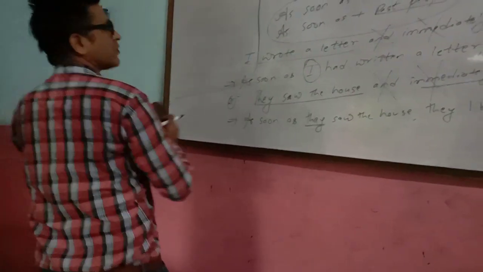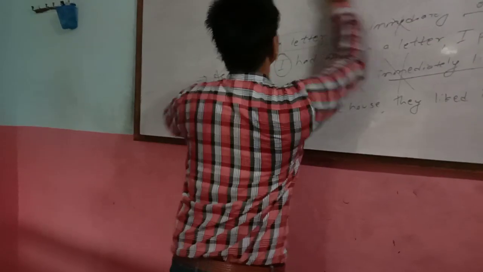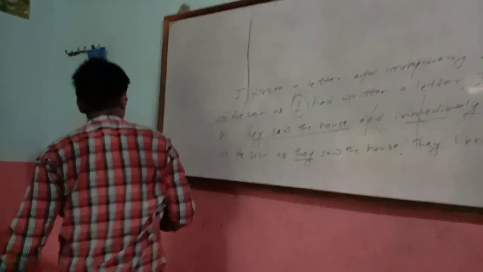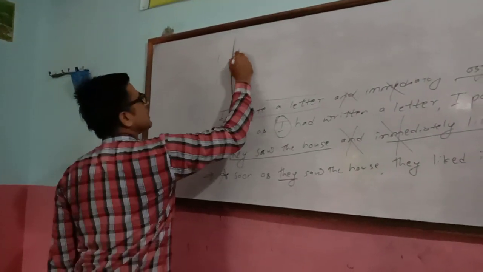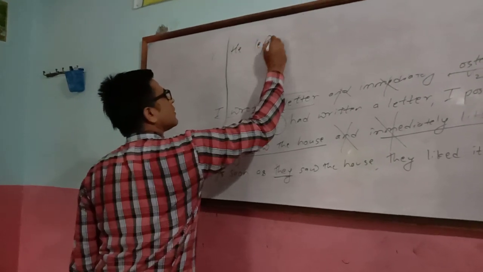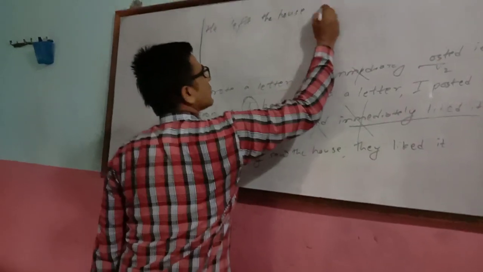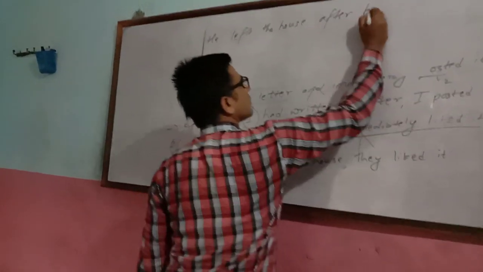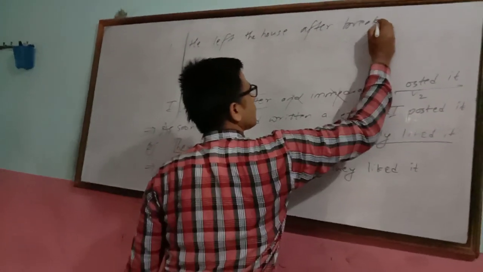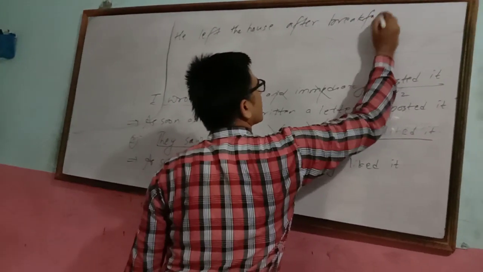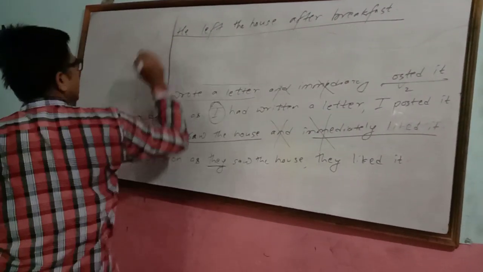Sometimes the last question for practice. He left the house after his breakfast. Look at that.